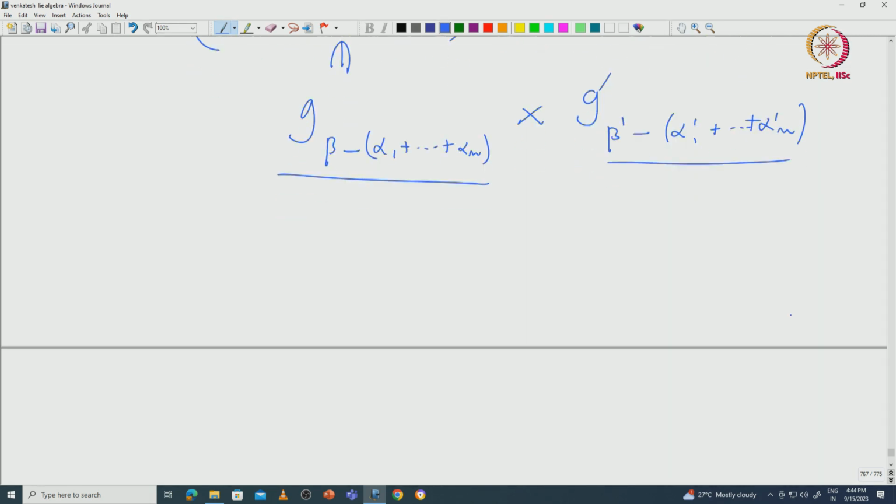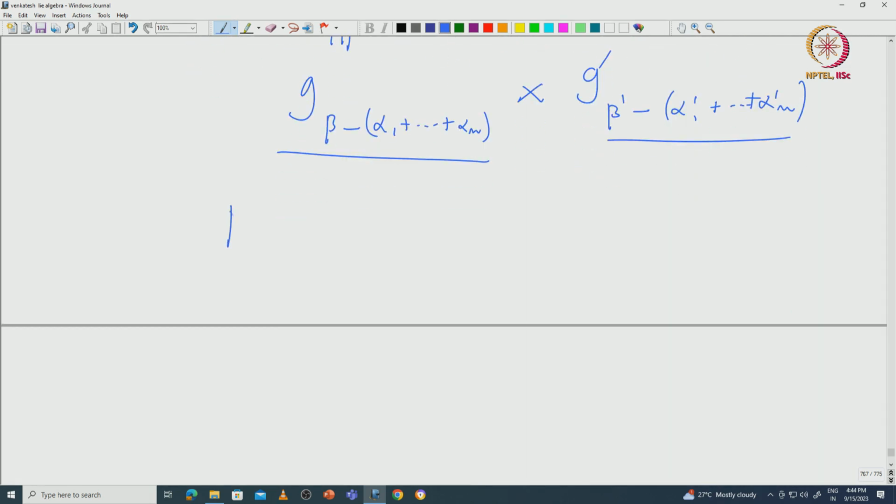So, then this implies immediately that if you take M intersection with G beta direct sum G dash beta dash. So, what is the meaning of that? This is basically you take G beta comma 0 direct sum 0 comma G dash beta dash. Okay. So, all combinations of this, so sum of these two.